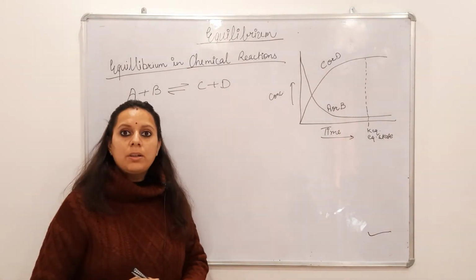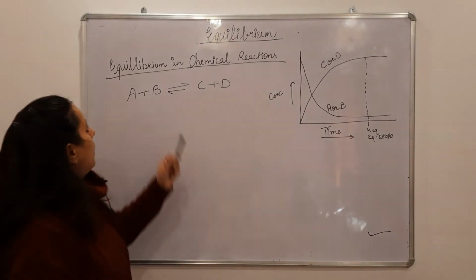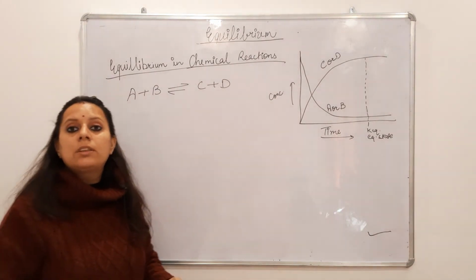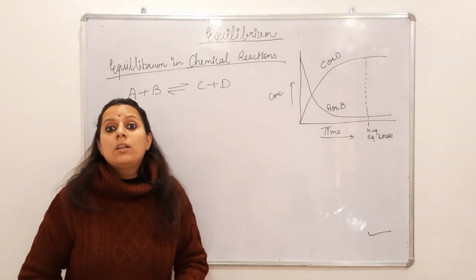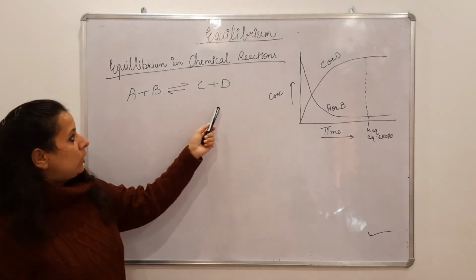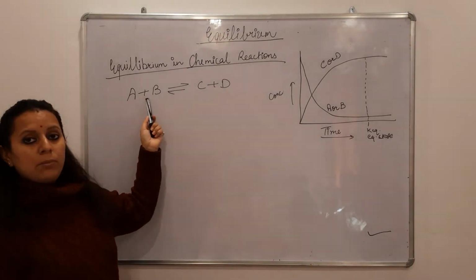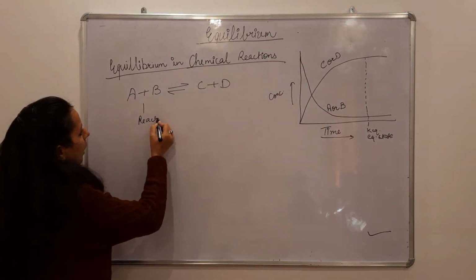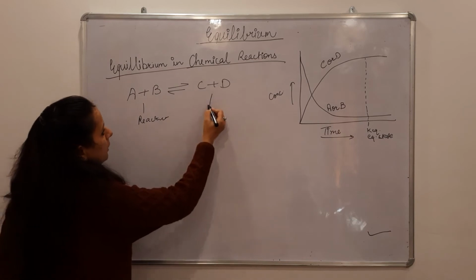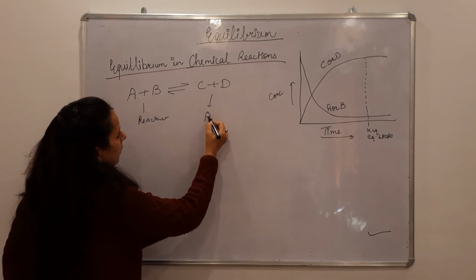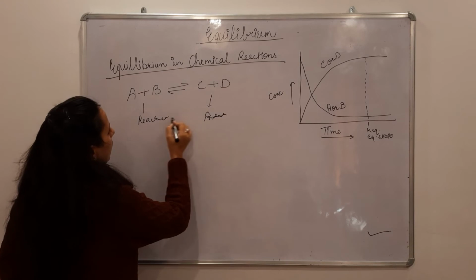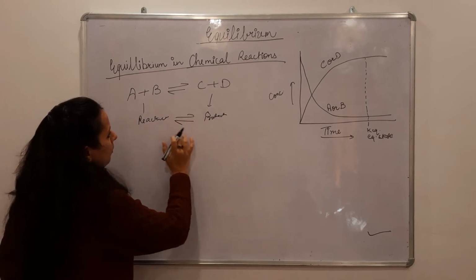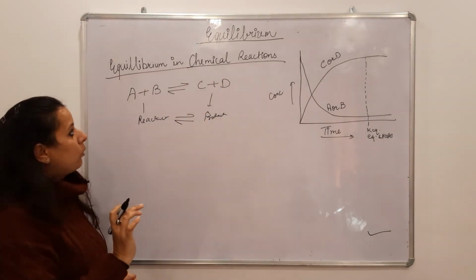Thank you very much. Good morning. So my next topic is equilibrium in chemical reactions. In chemical reactions also we will study the concept of equilibrium. In a chemical reaction, A plus B is the reactant, and it will give C plus D, the product. When there is an equilibrium between reactant and product, that equilibrium is known as chemical equilibrium.